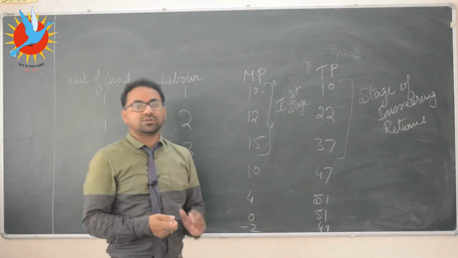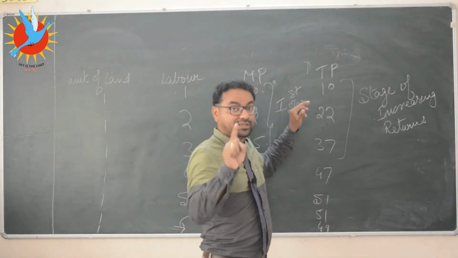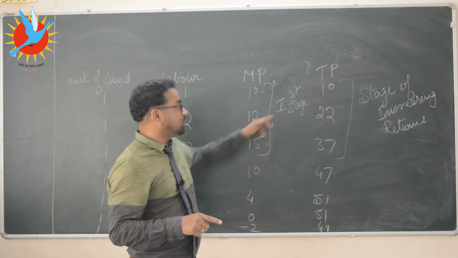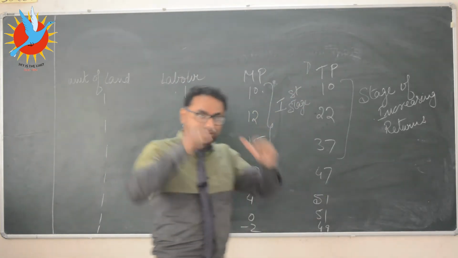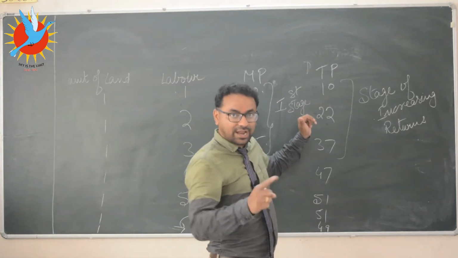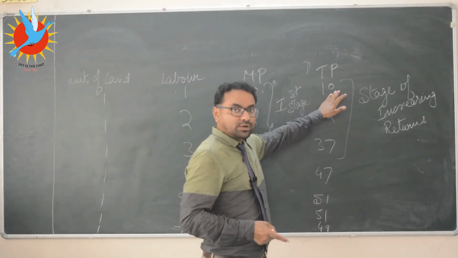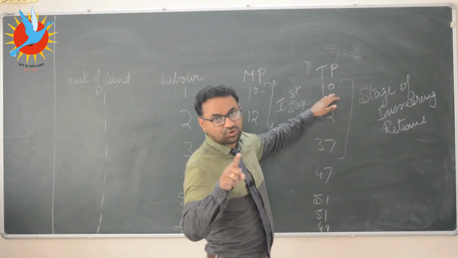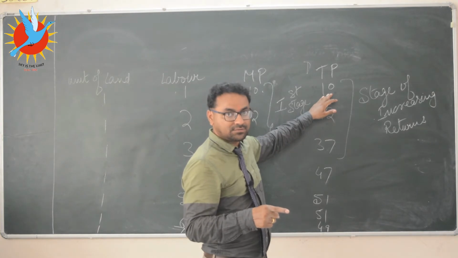In this stage of increasing returns, all of you please note that when marginal product is increasing, total product will increase at an increasing rate. What does this mean? Increasing at an increasing rate. This means that total product was 10 when labor increased from 0 to 1, means first labor has added 10.